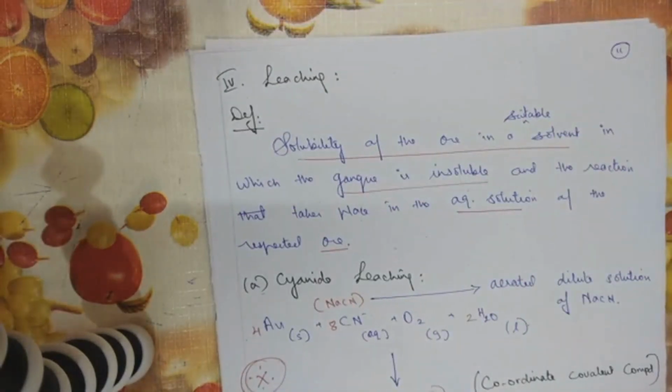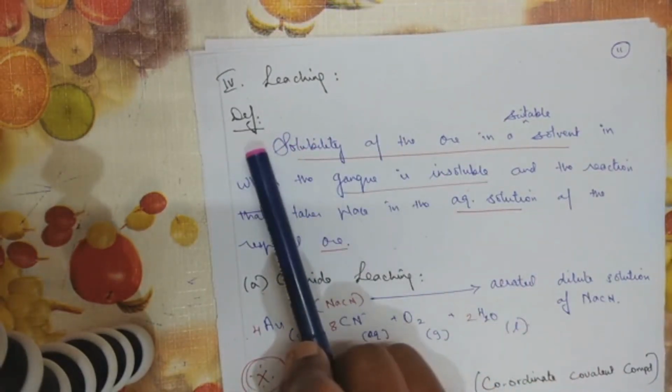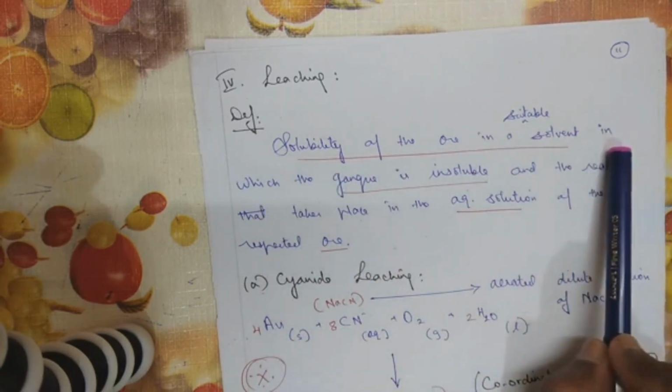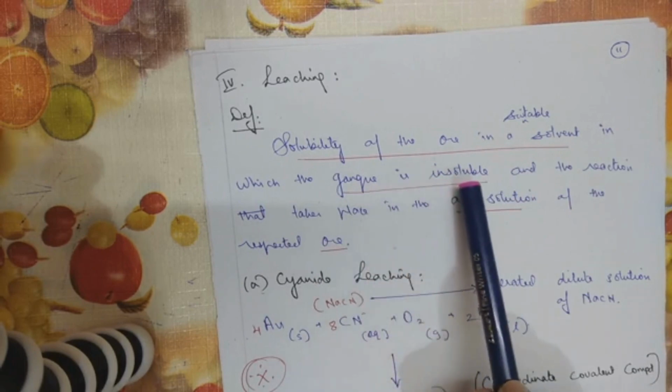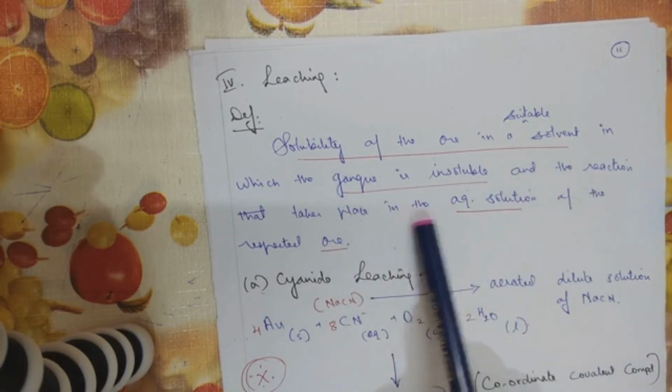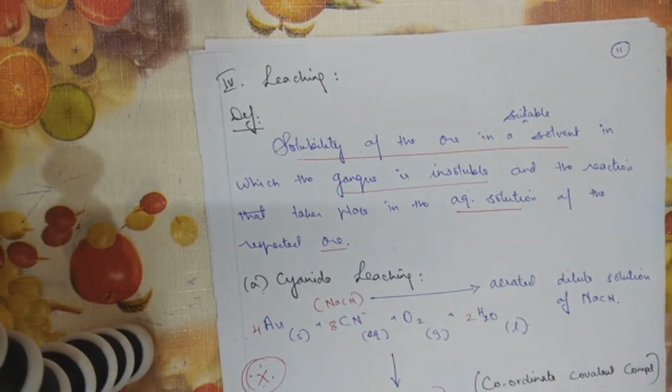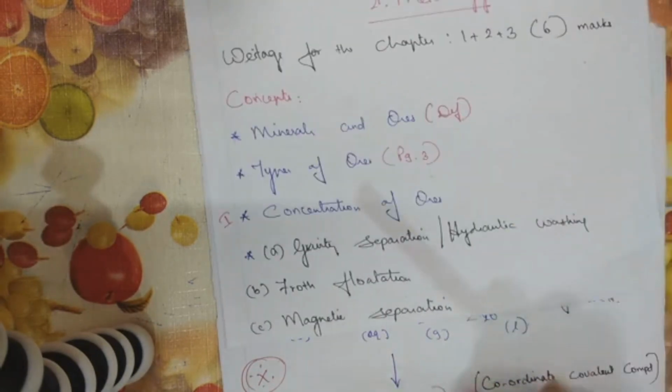Now, what's the meaning or definition of leaching? Solubility of the ore in a suitable solvent in which the gangue is insoluble and the reaction takes place in the aqueous solution of the respective ore. I'll just give one line of description for you all.